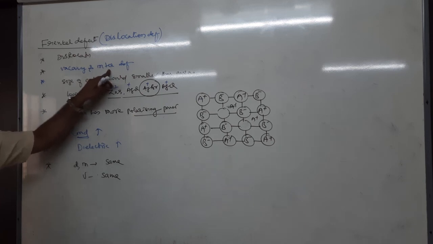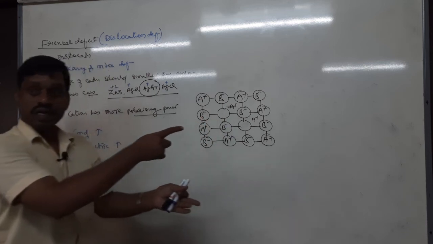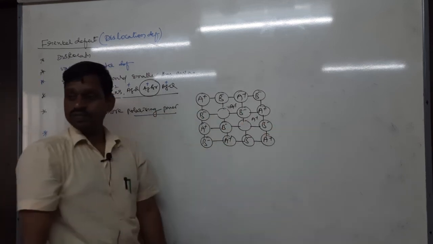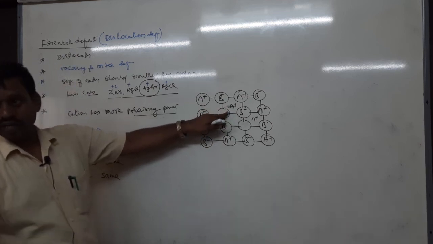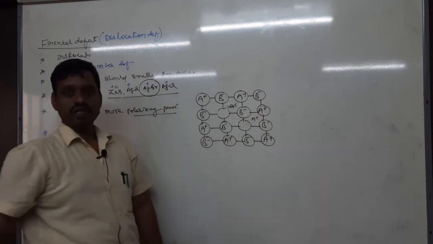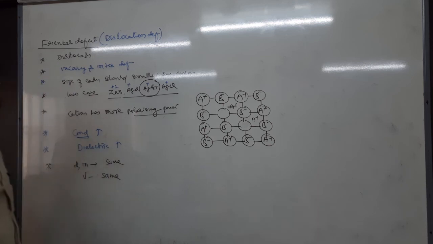It is a vacancy defect at the original position, and an interstitial defect at the new position. The original position is vacated, that is the vacancy. The new position is occupied, that is the interstitial. Therefore, it is a vacancy as well as interstitial defect. Next, where is this defect generally observed?